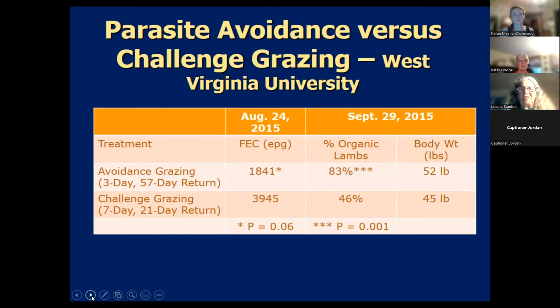And at this point in the study, they waited later before they sold them for meat. But when they finished this study, the weight gain was better on the ones that had avoidance grazing. So even though the nutrition was not quite as good, because the animals were coming into the pastures for their later grazings after the pasture had grown out more, they still got more nutrition because they had less of a parasite load. Next.